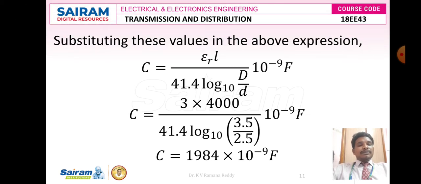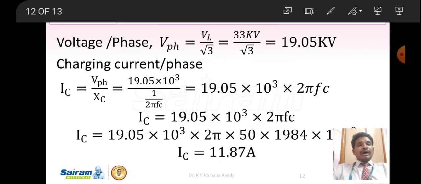So capital C is equal to 1984 into 10 to the power of minus 9 farads. Now we have calculated the unknown capacitance per phase, that is 1984 nanofarads.